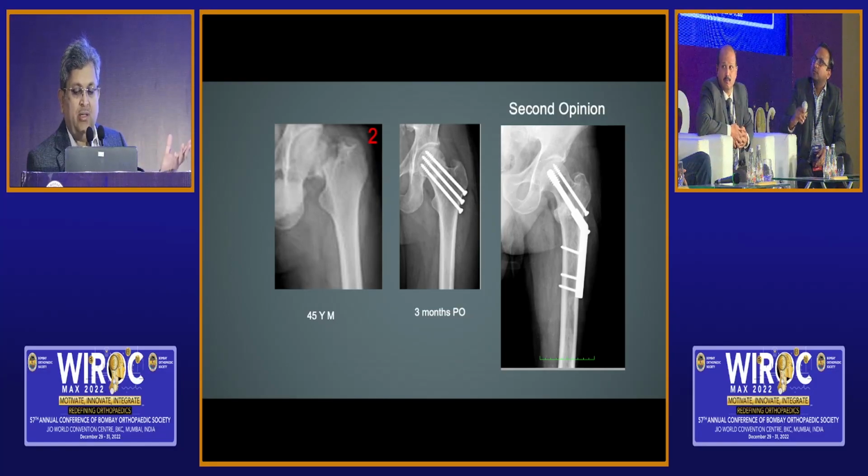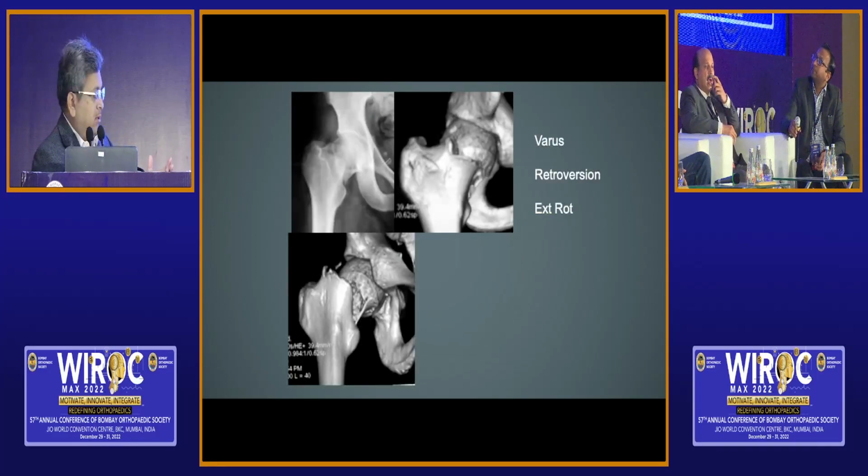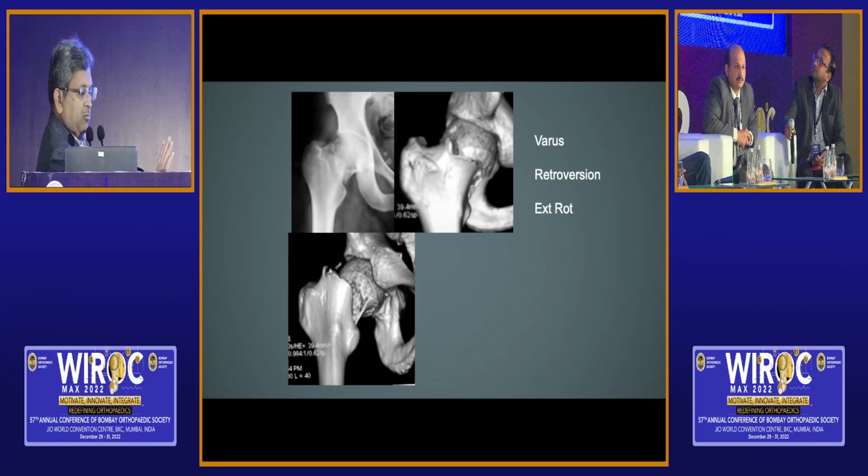Okay, I will illustrate this further. I will come to you, don't worry. In such fractures, CT scan gives us more information in terms of rotation and displacement of the femoral head. That's the point we are trying to make here.